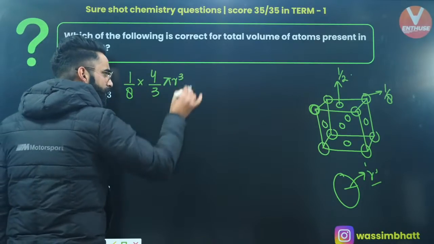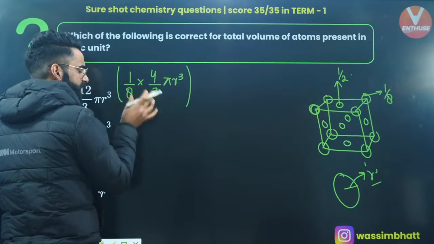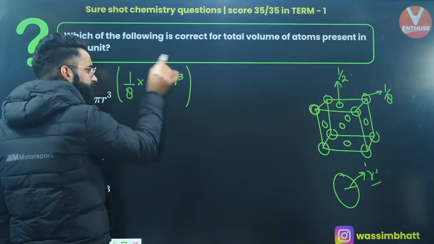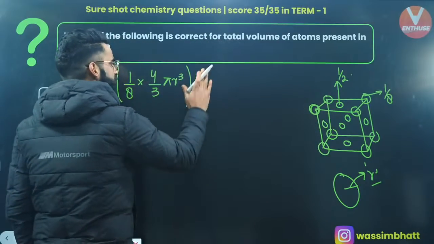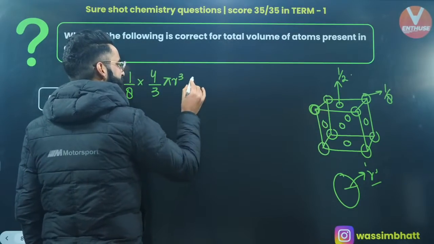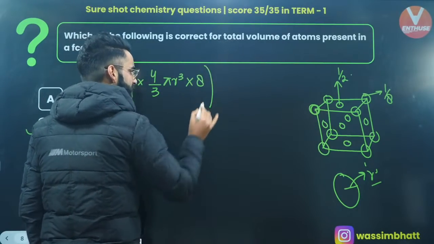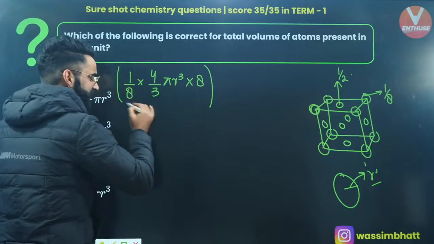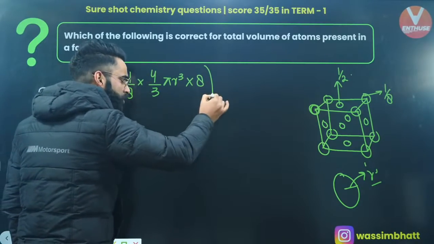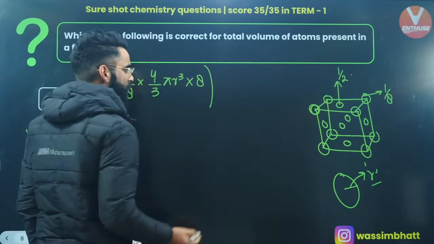This is basically that volume of the corner particle that lies inside this cube, and similarly, we have got 8 corner particles like this, so I'm multiplying this by 8. If I ask you what is this term going to be? This term is giving me the volume of all the corner particles which lie inside this cube, right?